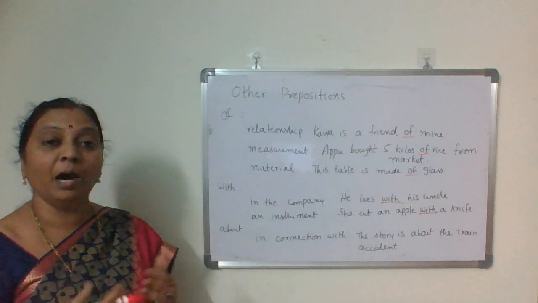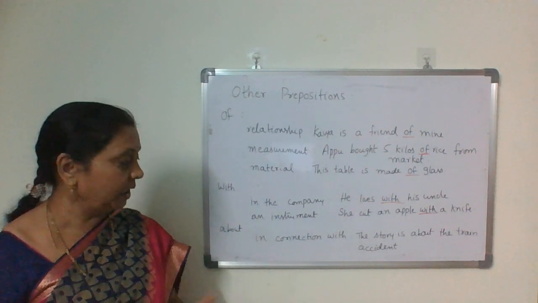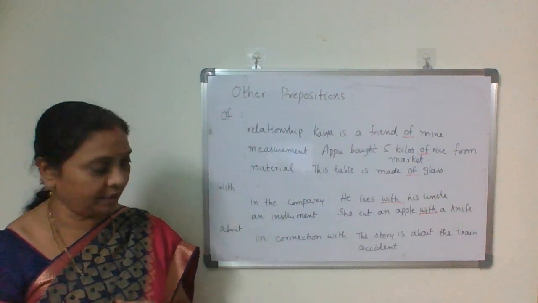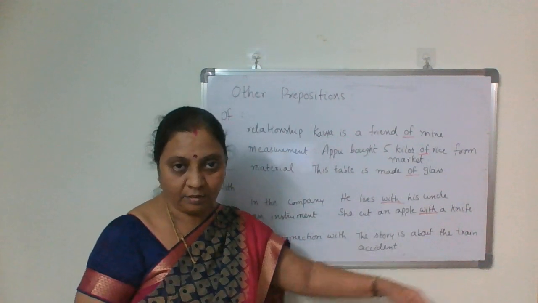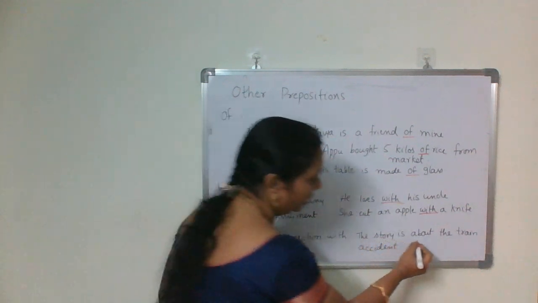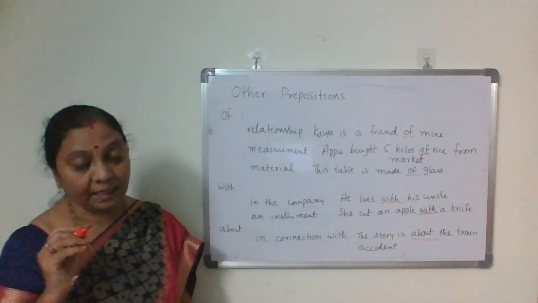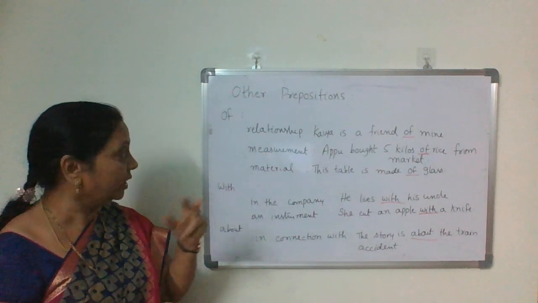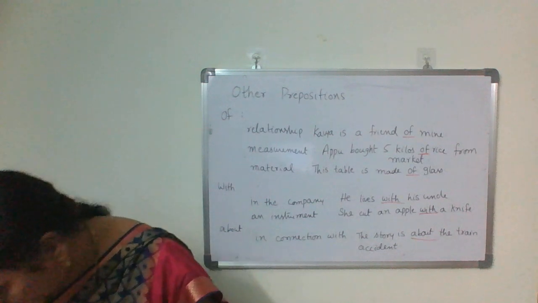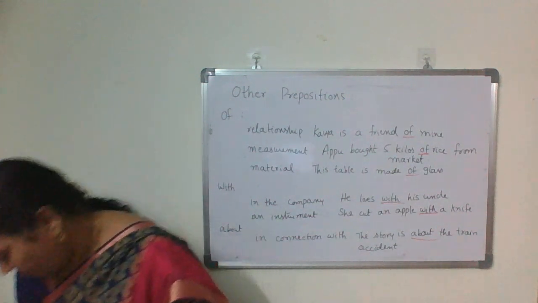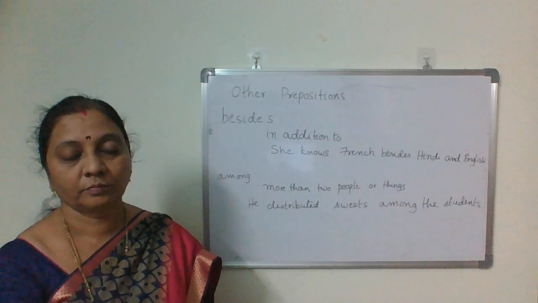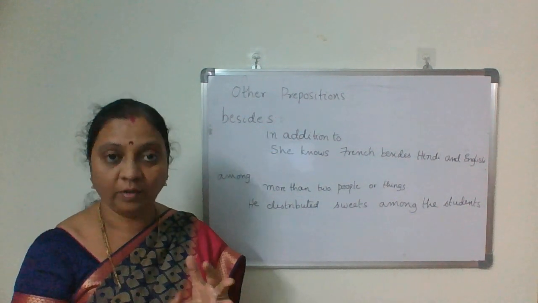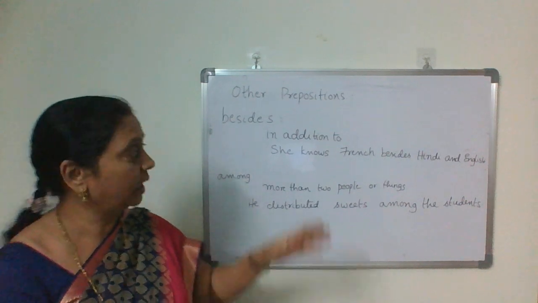Then the next one, about. About means in connection with. The story is about the train accident. In connection with what? It is about the train accident. So here these are three, and two more are there. Other prepositions: of, with, about, and two more.